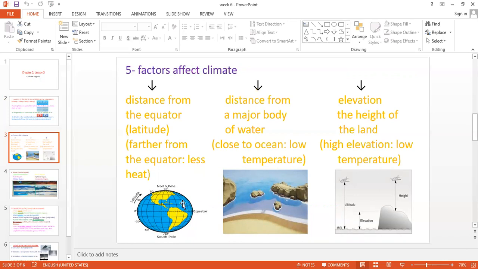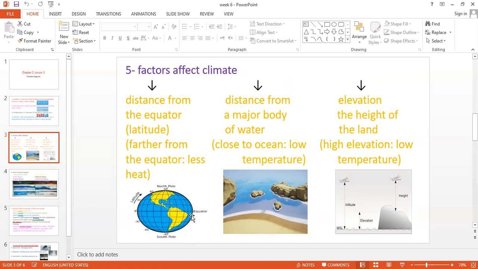But as we move up or as we move down, these regions away from the equator get less sunlight. That's why they are very cold. And the more we move away from the equator, till we reach the North Pole or the South Pole if we're moving down, of course, you know that the North Pole and South Pole are freezing regions. Why? Because we're getting away from the equator.